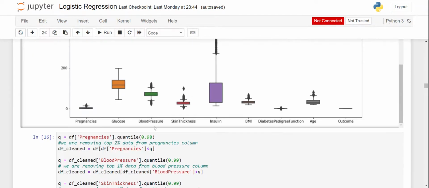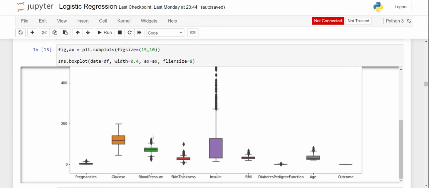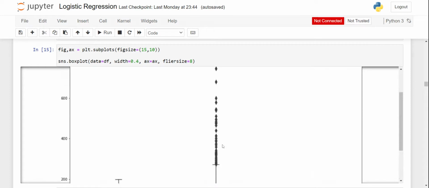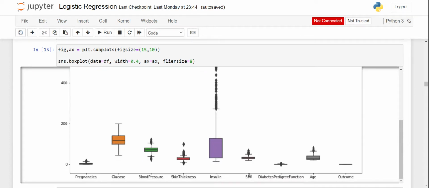I've plotted the box plot again, increasing the flier size, so we can see the data points or outliers clearly. As we can see, pregnancies have some outliers, blood pressure has some outliers, skin thickness has some outliers, insulin has plenty of outliers, BMI has some outliers, and diabetes pedigree function too has some outliers, which we could not see in the previous diagram. Age too has some outliers.